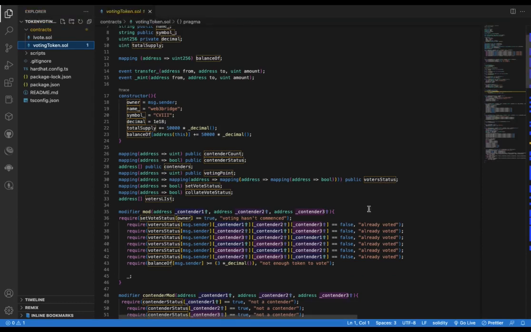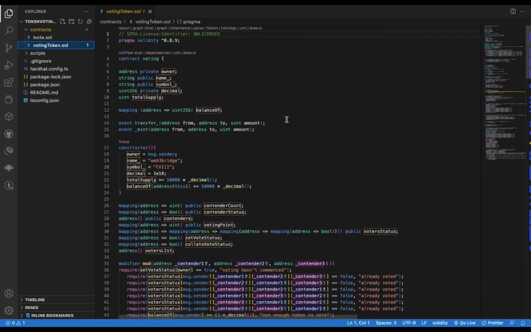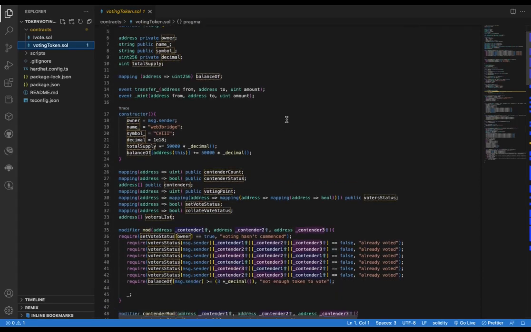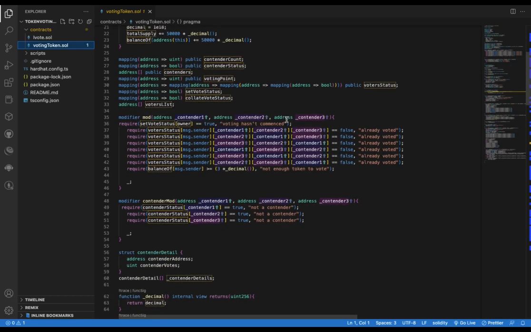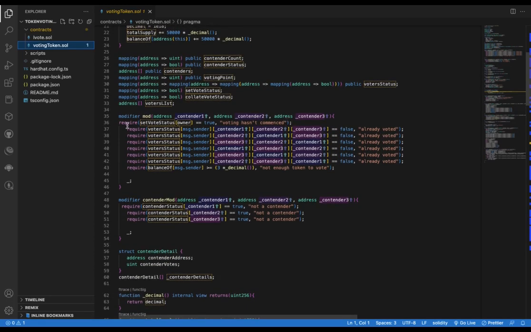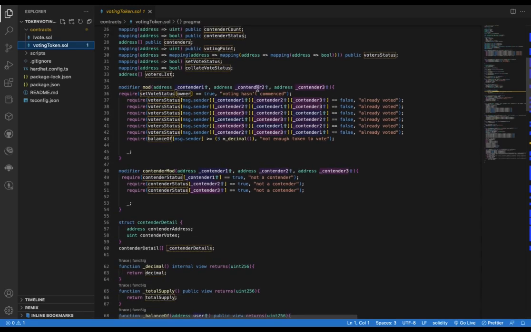So basically, this is the token voting contract, such that you would need to have a couple of tokens before you can vote. And as you're voting, about 3 tokens will be removed from your balance. I've created a modifier over here to mitigate against various instances of voting for the same person over and over again.